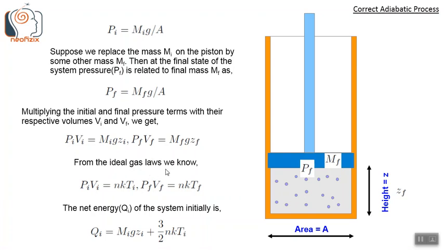From the ideal gas law, we know P_i V_i equals N k T_i, where N is the number of particles and k is the Boltzmann constant. And in the final state, we have P_f V_f equal to N k T_f, where subscript i denotes the initial state and subscript f denotes the final state. So the net energy of the system Q_i in the initial state is given by Q_i equals m_i g Z_i plus 3/2 N k T_i.